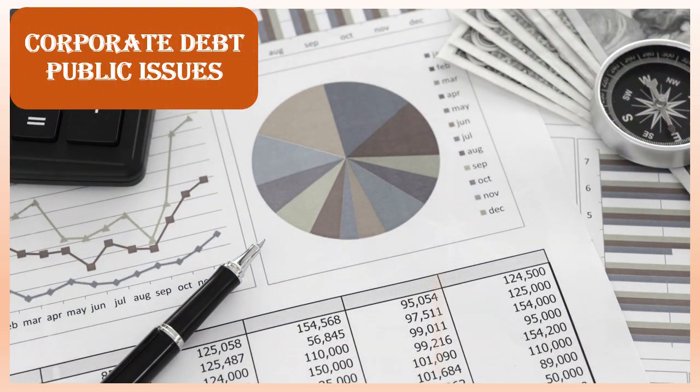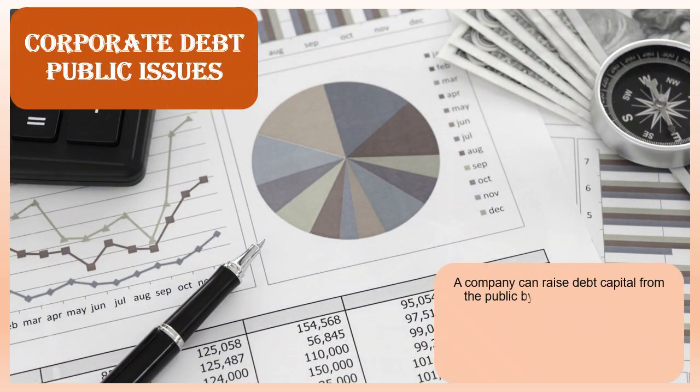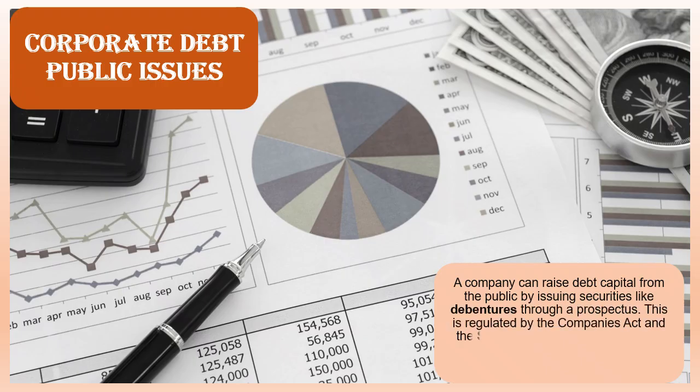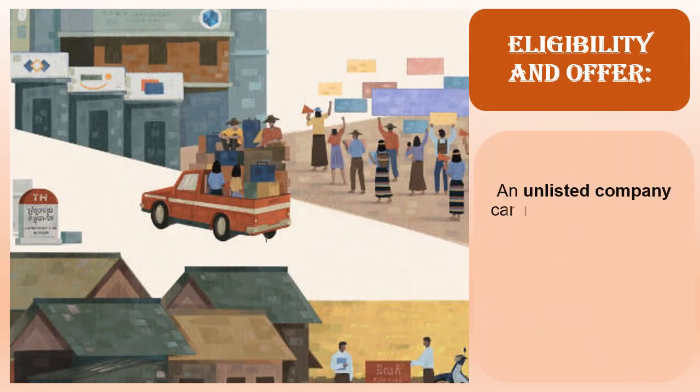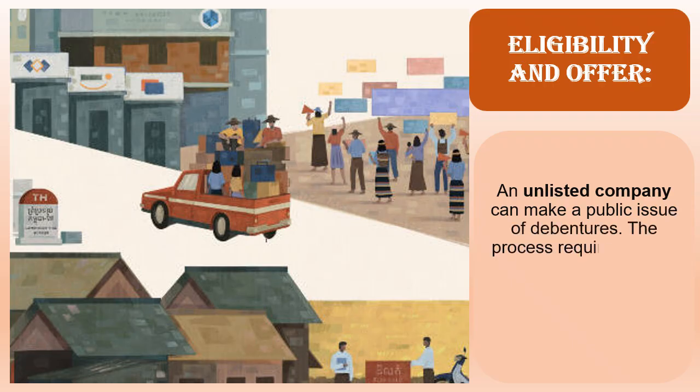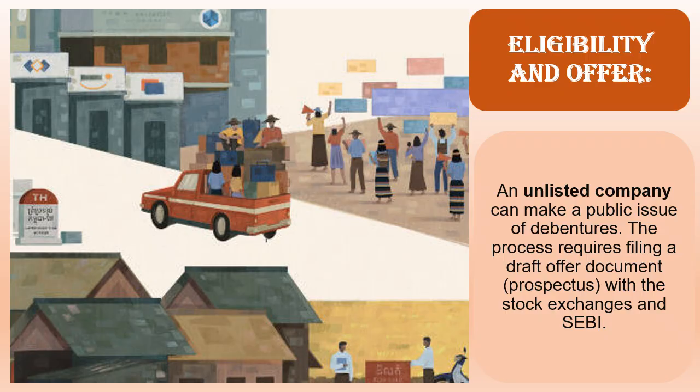Corporate debt public issues. A company can raise debt capital from the public by issuing securities like debentures through a prospectus. This is regulated by the Companies Act and the SEBI (Issue and Listing of Non-Convertible Securities) Regulations, 2021, SEBI NCS Regulations. Eligibility and Offer. An unlisted company can make a public issue of debentures. The process requires filing a draft offer document, prospectus, with the stock exchanges and SEBI.